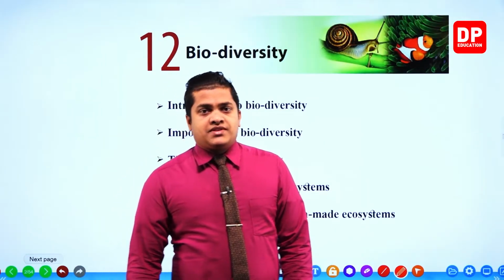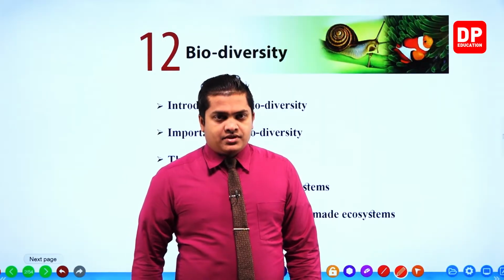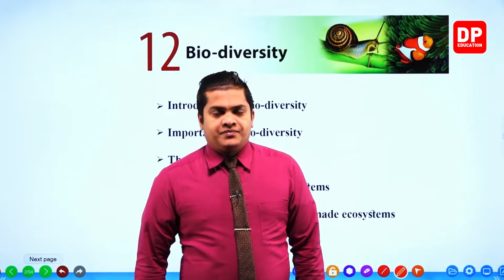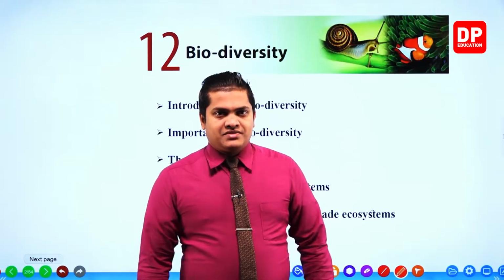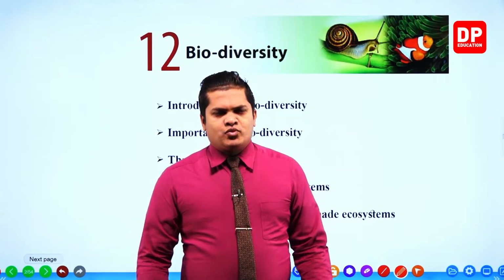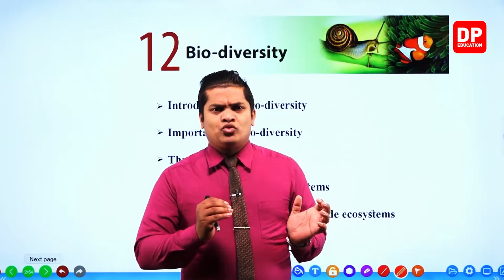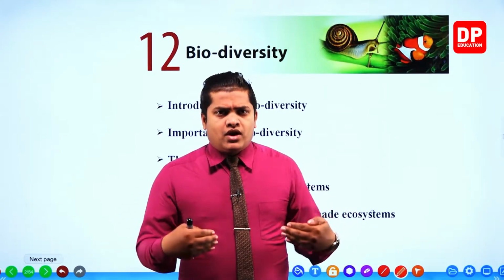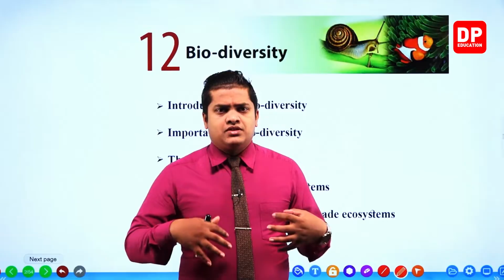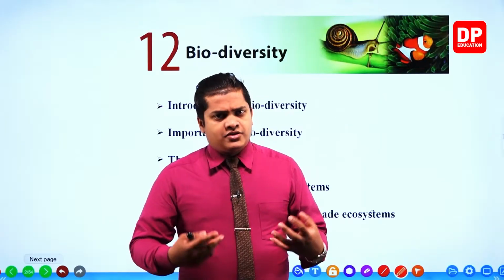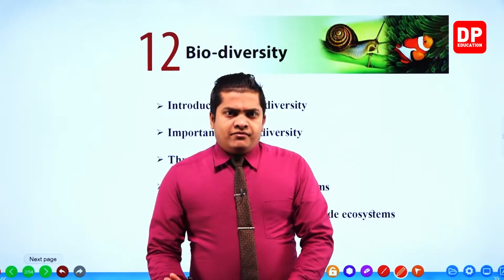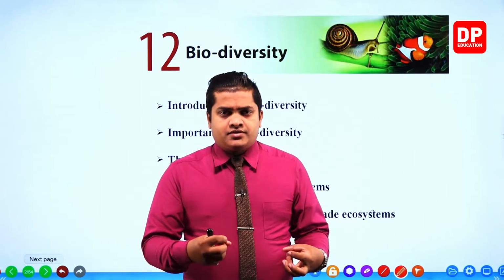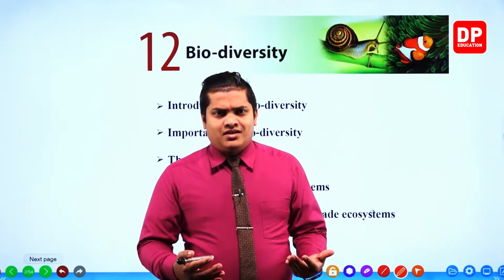What are the natural ecosystems that we can observe? We'll be mainly focusing on ecosystems that can be found in Sri Lanka, my dear children. What are the ecosystems that can be seen within Sri Lanka? We can divide these natural ecosystems mainly into two categories: aquatic and terrestrial. We'll be focusing on aquatic ecosystems like rivers, oceans, lagoons, estuaries, and so on. Then terrestrial ecosystems like forests, types of forests, grasslands, and so on.